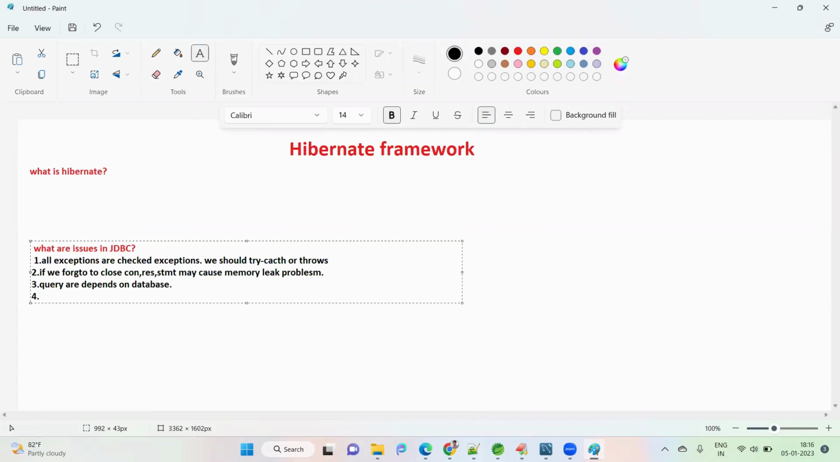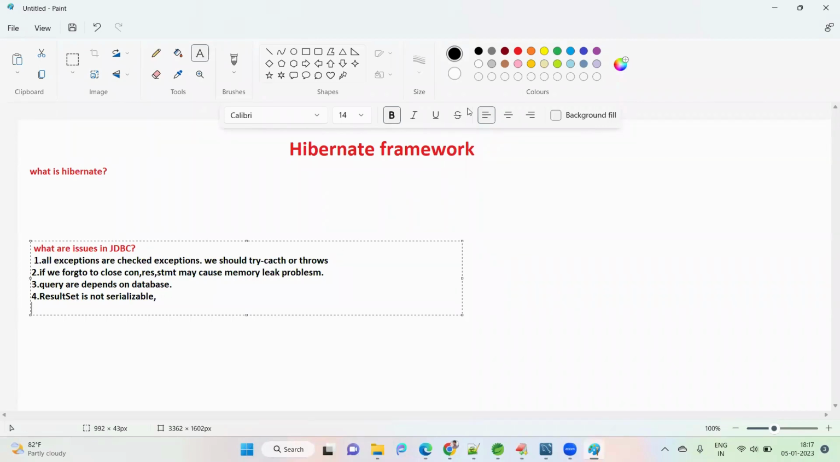Fourth one, there is an interface called ResultSet. Why do we use ResultSet in JDBC? After executing a select query, to fetch the data we need to use a ResultSet, and from it we go through a loop and get the data, right? It is not serializable, which means it cannot be transferred over the network. To avoid this, we can go with Hibernate. So these are a few issues.